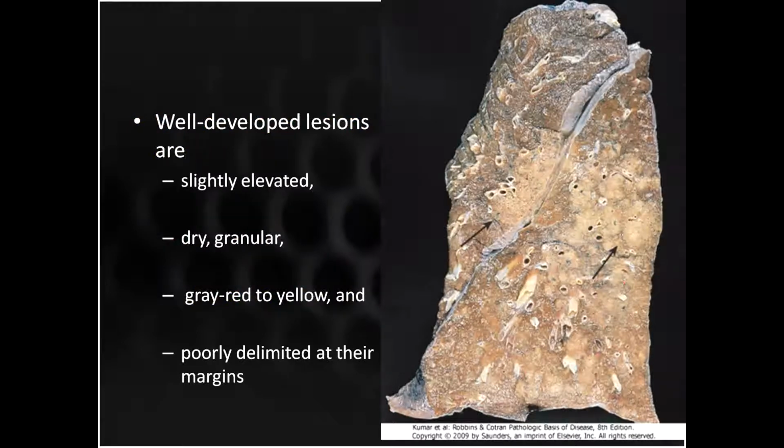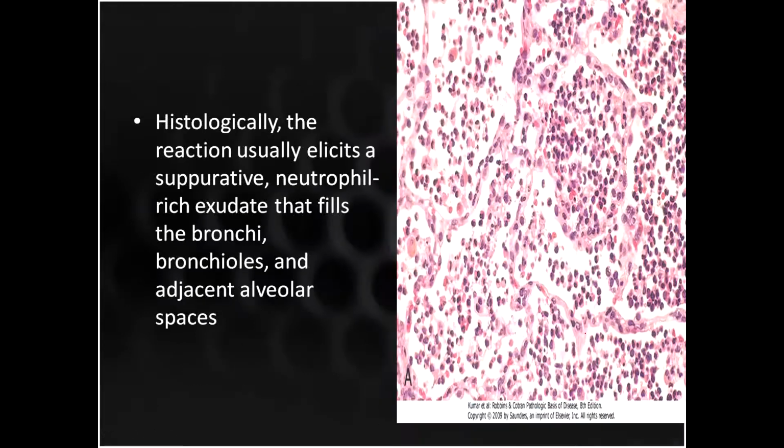So these are well-developed lesions. Here you can see the patches of bronchopneumonia. These are your dry and granular areas. Here you can see the granular areas. The appearance is gray, red to yellowish. We have an almost yellowish appearance in this picture, and sometimes the margins are very well defined like here, but sometimes the margins are not very well defined.